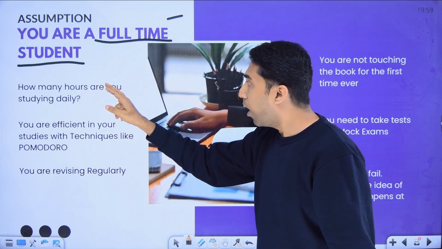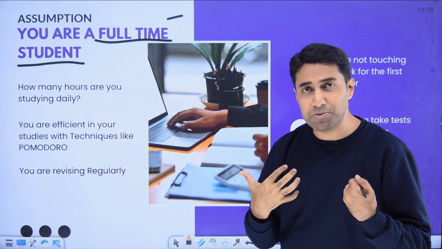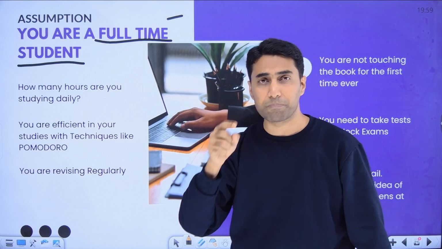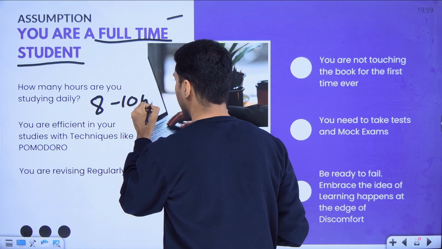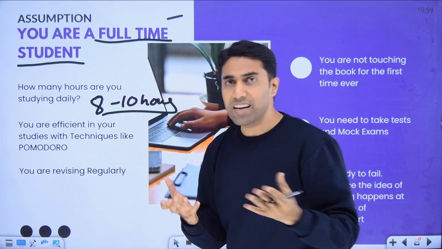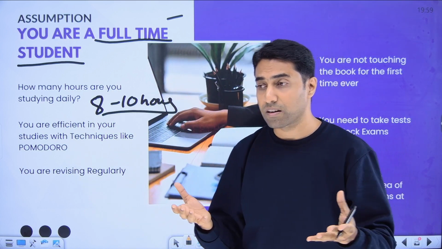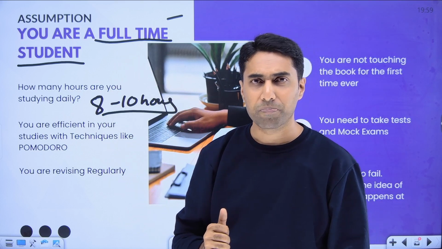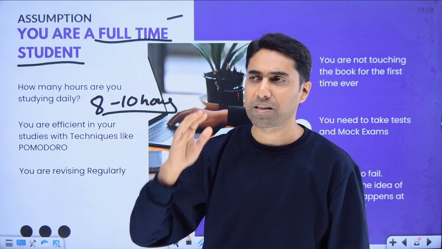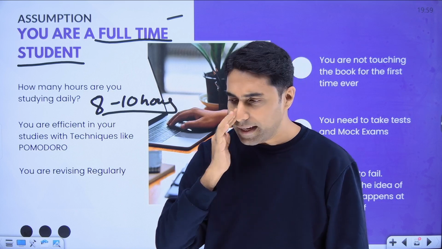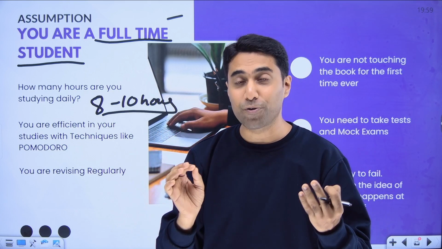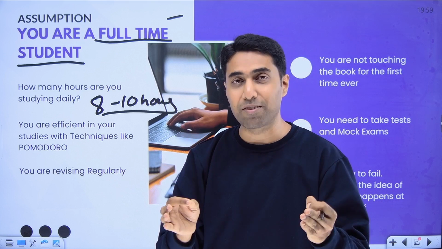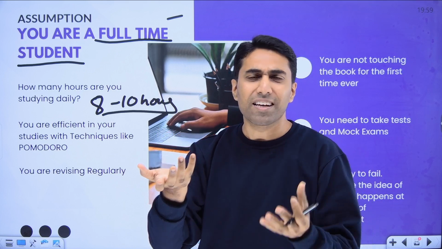Okay, so how many hours are you studying? My assumption is that if you want to finish 60% in 30 days, you are studying at least 8 to 10 hours every day, which is realistic. Come on, you are a student. Anybody who goes for a job, whatever the company or position, any job is 8 to 10 hours. Out of 24 hours of your life, 8 to 10 hours is job.